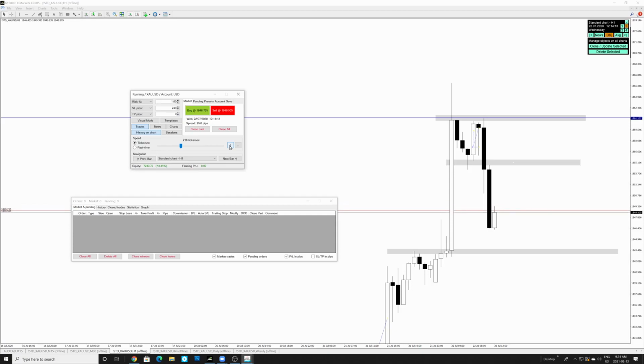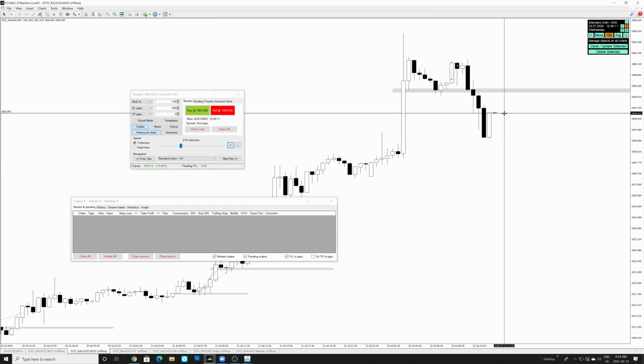Yeah, so we at least need a 30-minute candle to close bullish. That's what we kind of need at this point. So we're going to wait for the 30-minute candle to close. Hopefully we close with the wick on the top. There we go. 30-minute candle has closed, but the stop is around 52 pips and our target is around 41 pips.